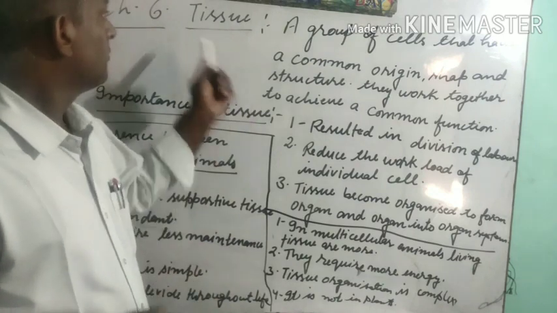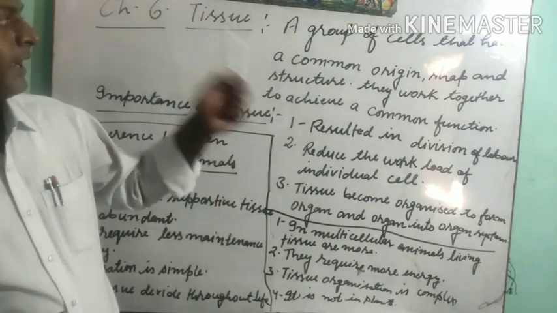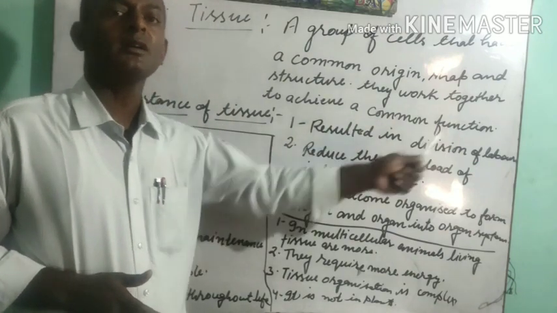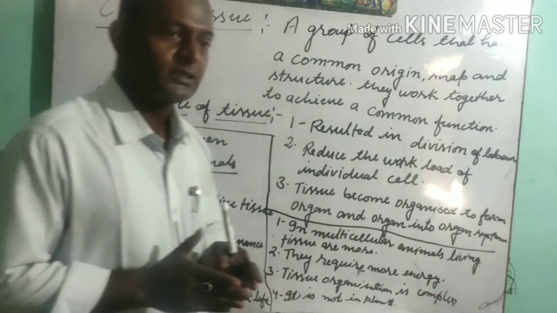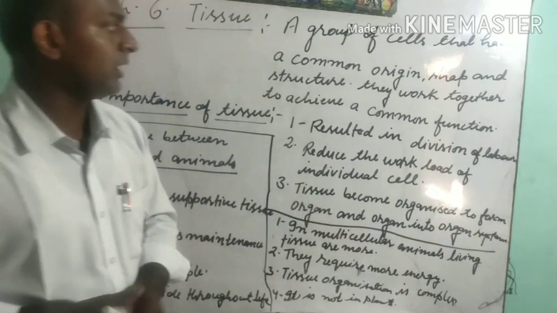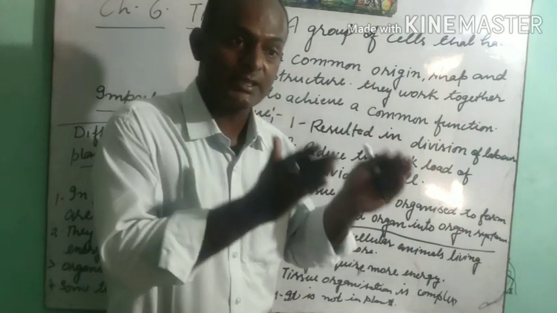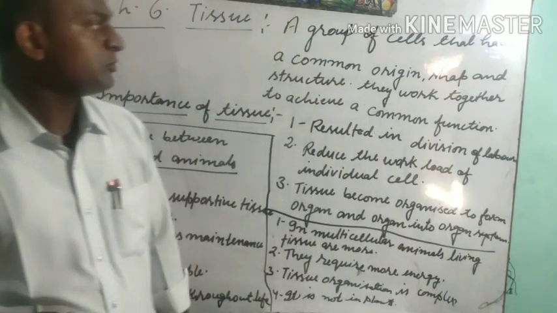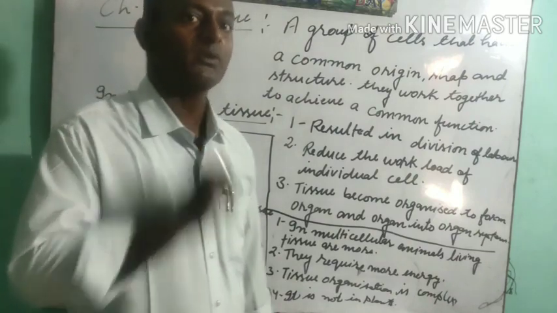Let us see what is tissue. We can say that tissue is a group of cells that have a common origin, shape and structure. They work together to achieve a common function. We can say that tissue is a group of cells that perform a common function. We have discussed that when many cells are combined together, they form tissue, and that tissue is specialized in structure. They work together to achieve a common function.